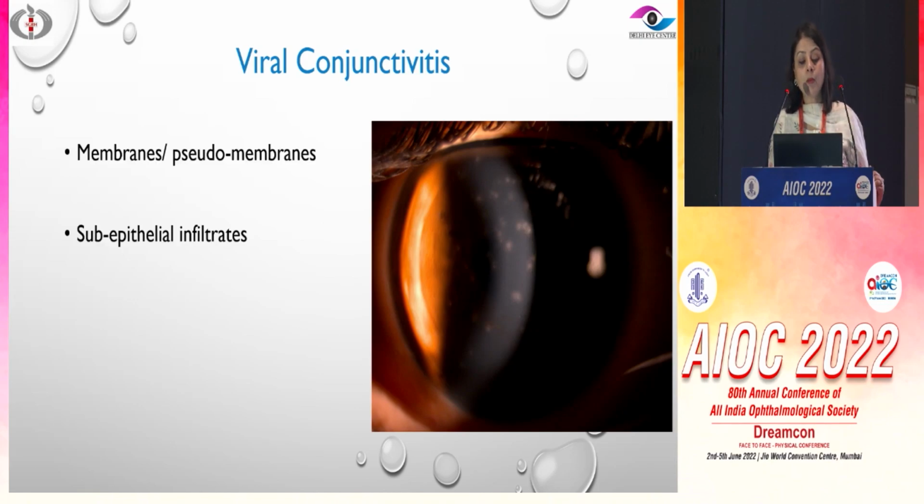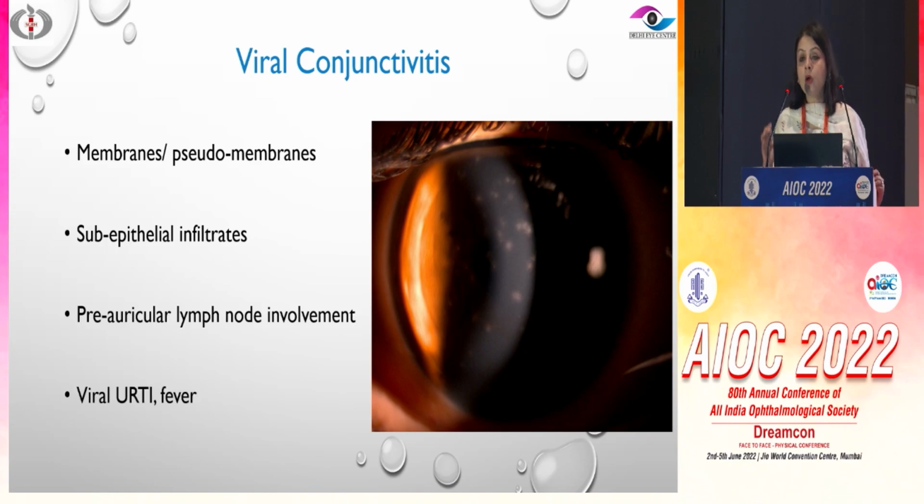They might have membranes and pseudomembranes, so it is worthwhile to evert the upper lid and take a look. They might have subepithelial infiltrates, which are very typical of adenoviral conjunctivitis, and preauricular lymph node involvement along with upper respiratory tract symptoms and fever would also point towards a viral disease.